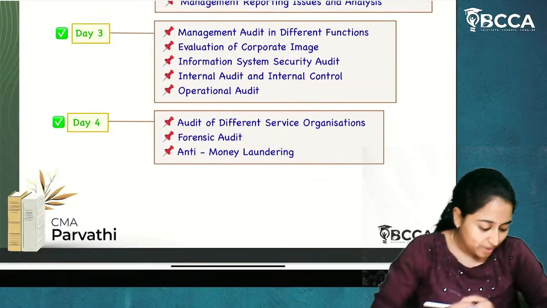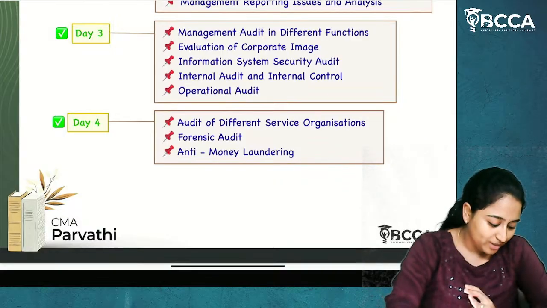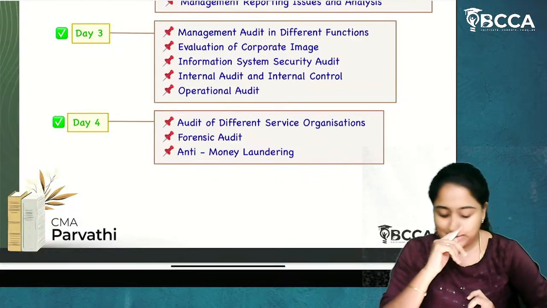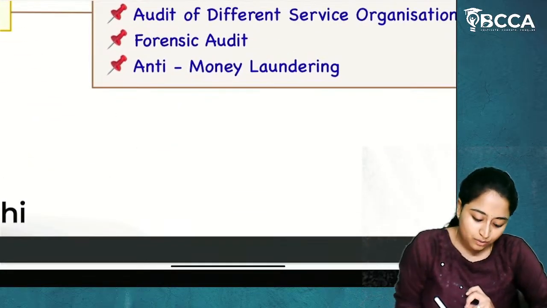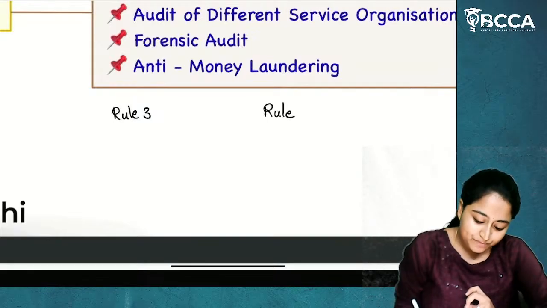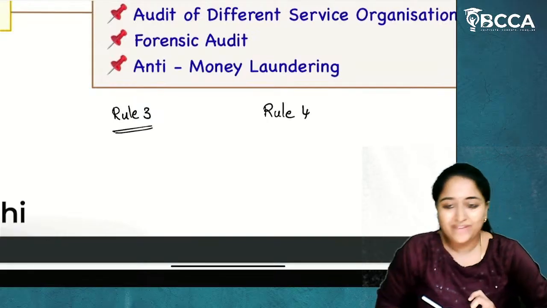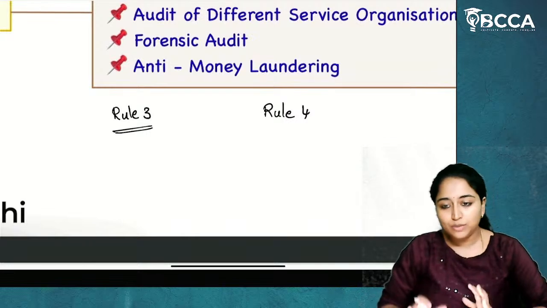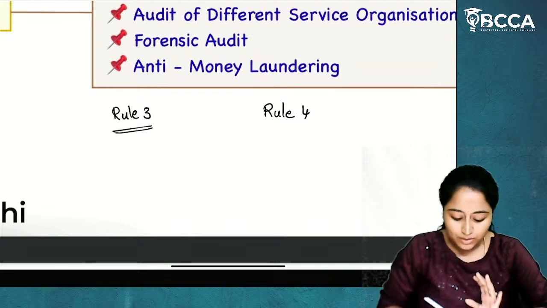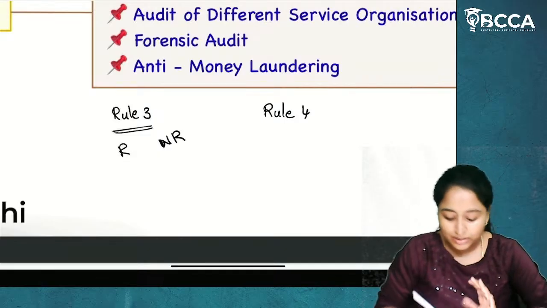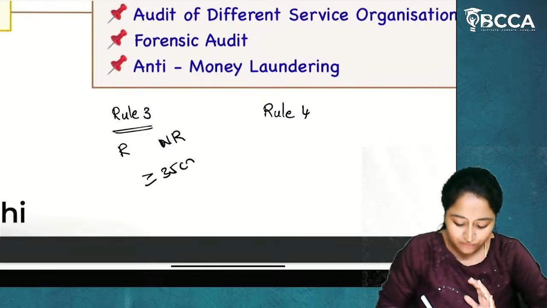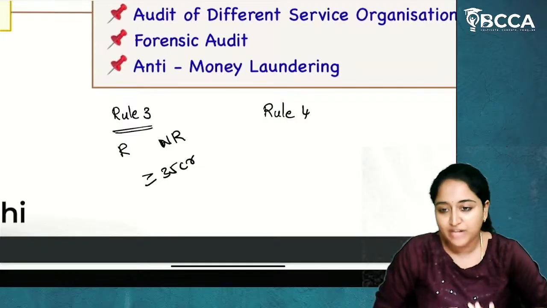Shri, for all products in that question, the cost audit will be applicable. Yes, Shri, it is applicable. See, I'll give you the clarity. We have rules in which rule 3 and rule 4 are important. I guess rule 3 will not have any doubt because the turnover limit is the same for both regulated and non-regulated sectors: more than or equal to 35 crores in the immediate preceding financial year.